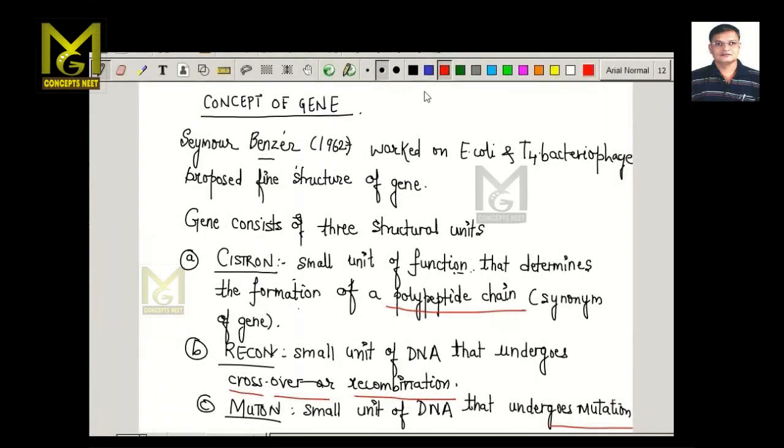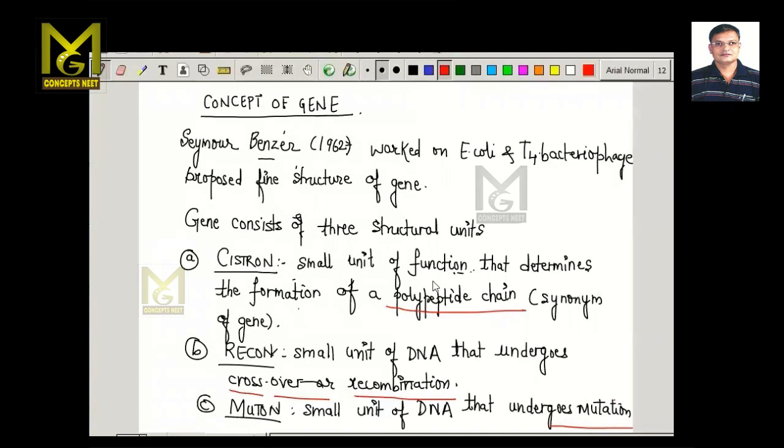So we are going to look at the concept of gene. Now it was Seymour Benzer in 1962 who worked on E. coli and T4 bacteriophages, and he came out with the structure of a gene.